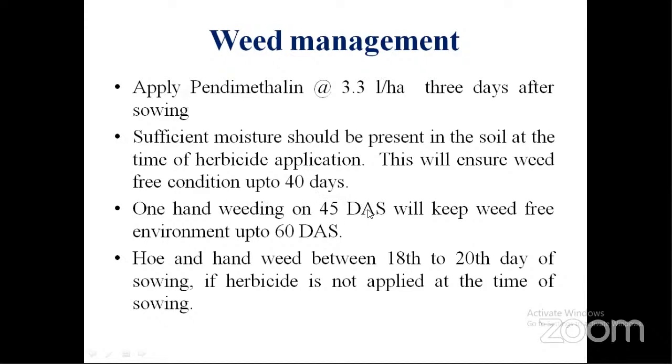And one hand weeding at 45 days will keep the environment weed free up to 60 days after sowing. If herbicide application is not possible, hand weeding should be done between 20 to 40 days after sowing.